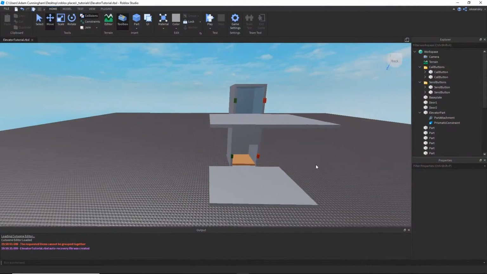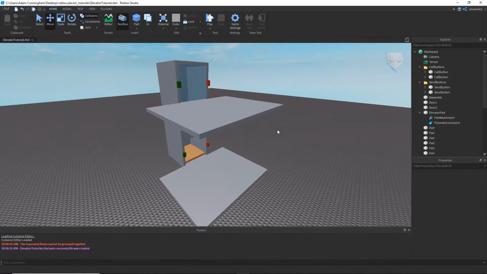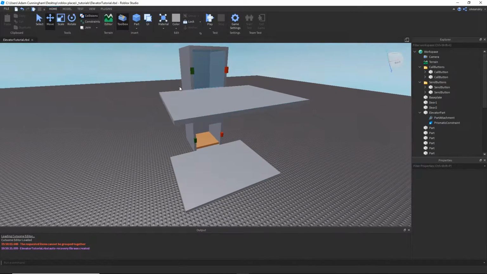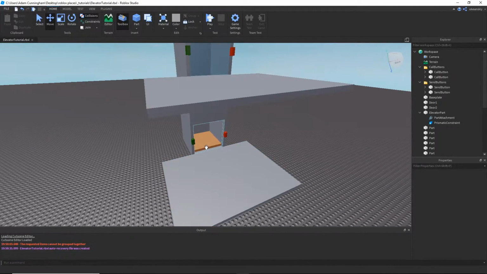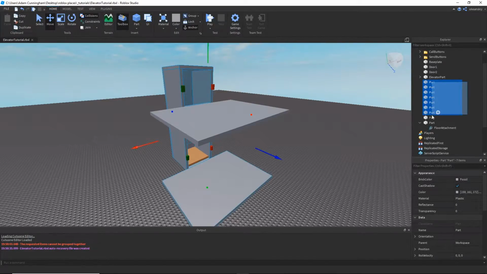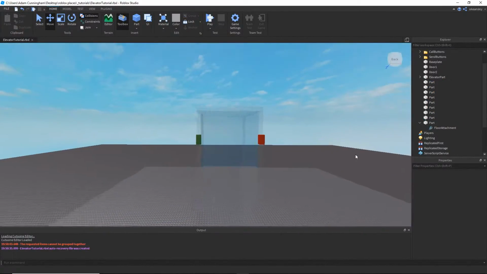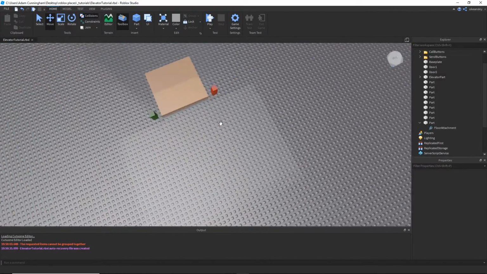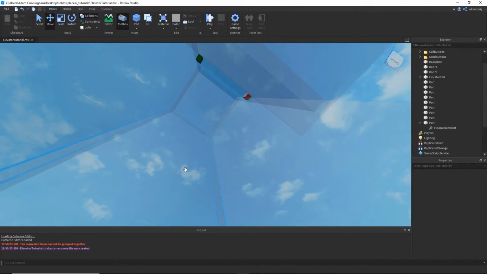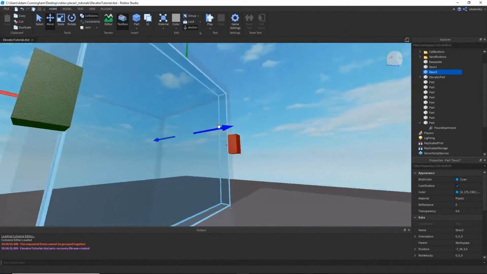Alright, so to begin, I'm just going to show you first how the build is set up, because that is quite important. Other than the basic parts like the floor and the walls, if I make all of these parts transparent and put them out of the way, you can see really all it is is these two buttons and these two buttons and the elevator part and the doors that you can't really see at the moment, but they're there.